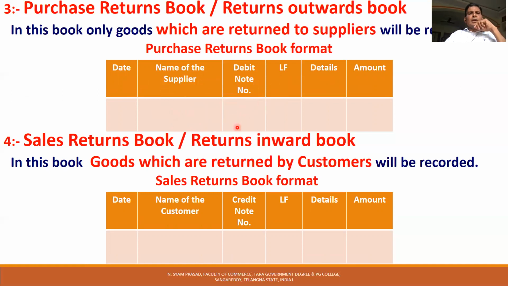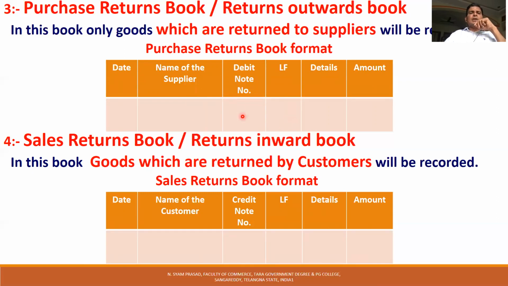This is very important. Whenever we purchase goods from a supplier, you know very well, the entry is purchases account debit to supplier account. Supplier account is created. So whenever goods are returned, we have to debit the supplier account with the return of goods. So that debit note number we have to write here. So a debit note is the statement sent to the supplier with the return of goods, with the details of the goods.